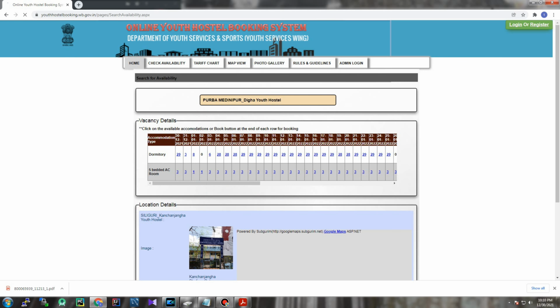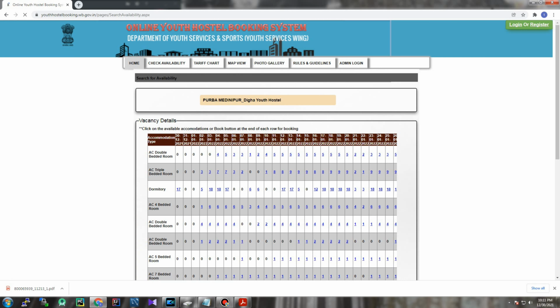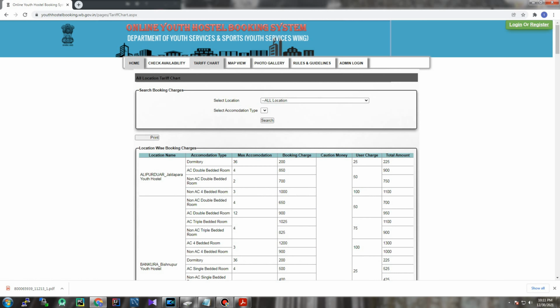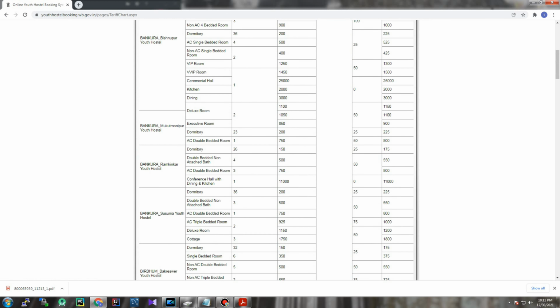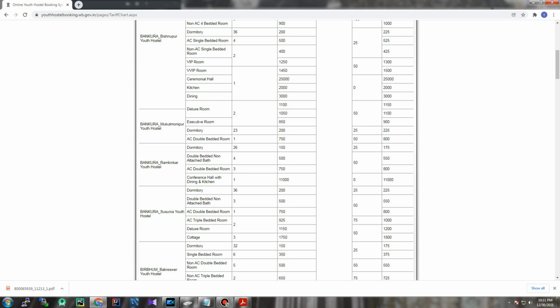So if you choose Digha Youth Hostel here, you will see the number of vacant rooms or the number of vacant beds in the dormitory on a particular date. You can see the numbers of vacant beds or vacant rooms on that particular date in the youth hostel. Also you can see the tariff chart, that is the rate of the different kinds of rooms inside the hostel.